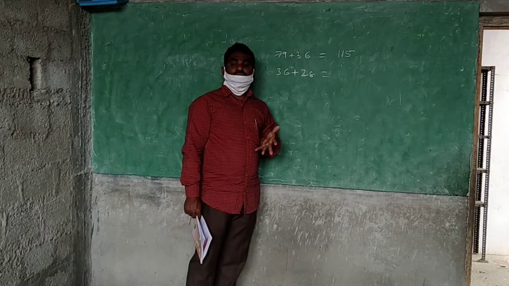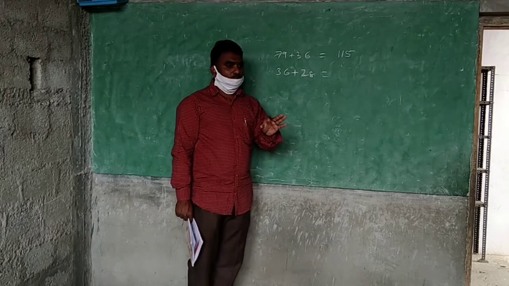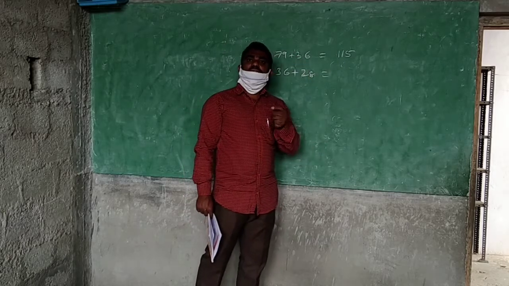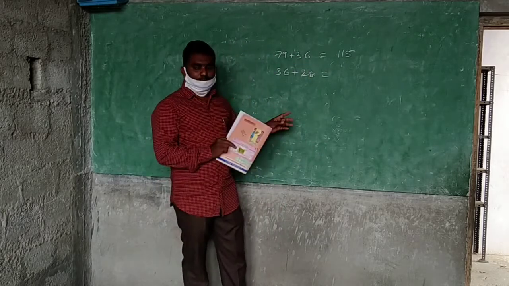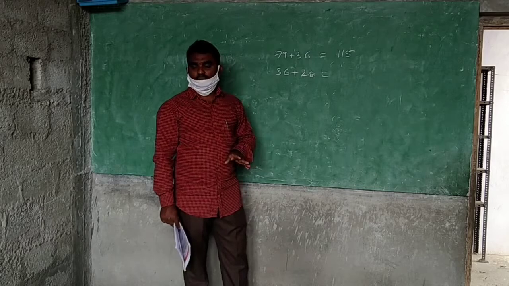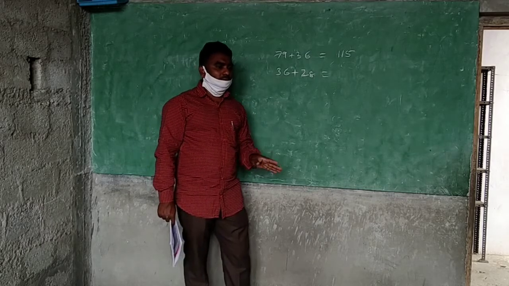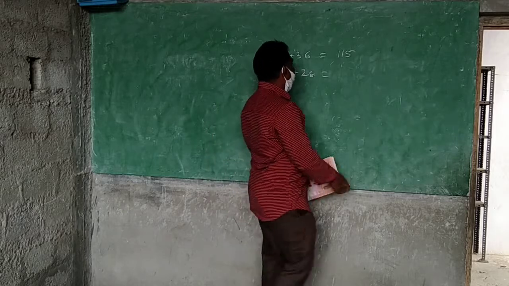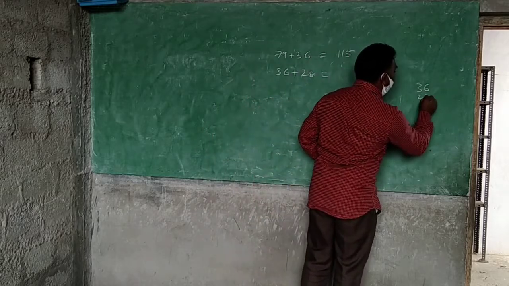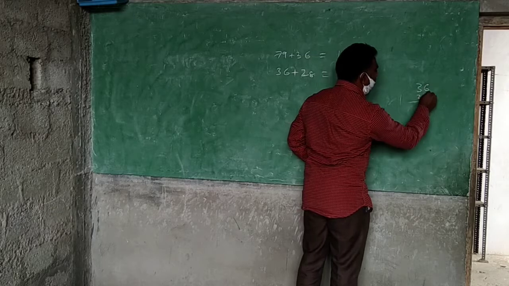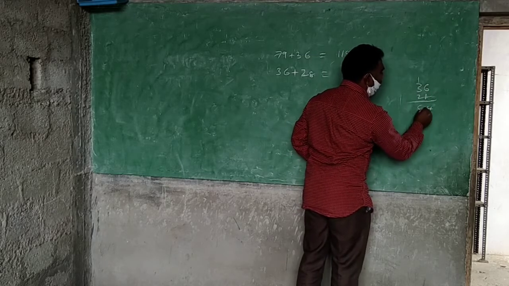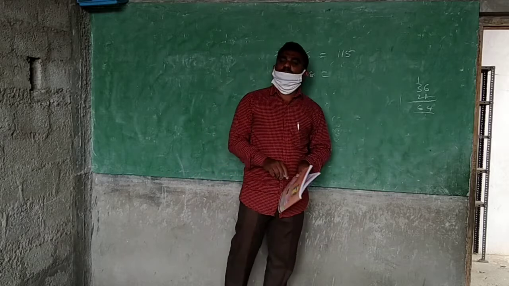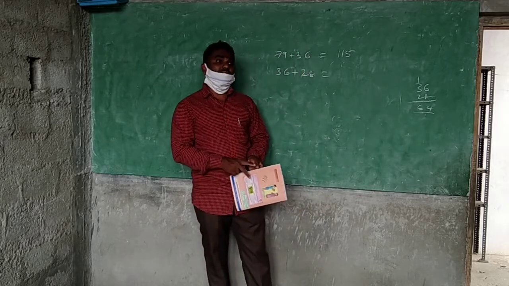Sometimes somebody will get confused, not able to do it, will take time, but will give the answer. But what will happen? When carry comes, what will you think? I will take it on the paper and do it. If carry is not coming, you will write directly. When carry is coming, what is your habit? You will write it on the paper. Then you will add that 8 plus 6, 14, 3, 4, 6. You can do it very fast, but you compulsorily use paper, because carry is coming.